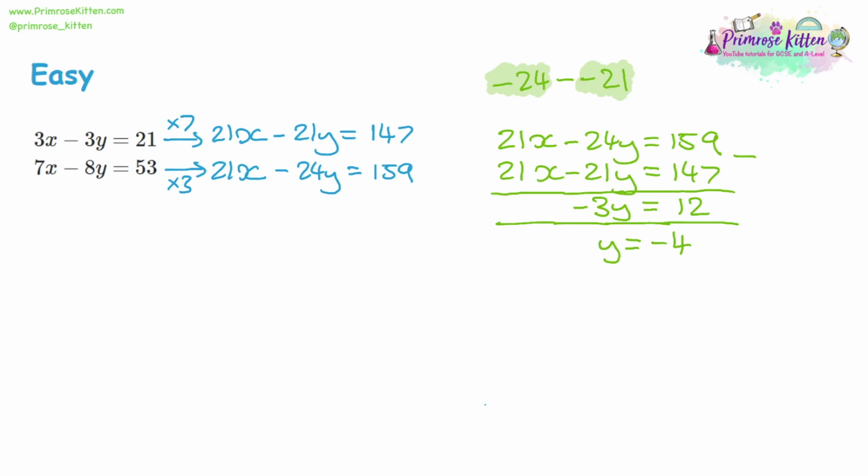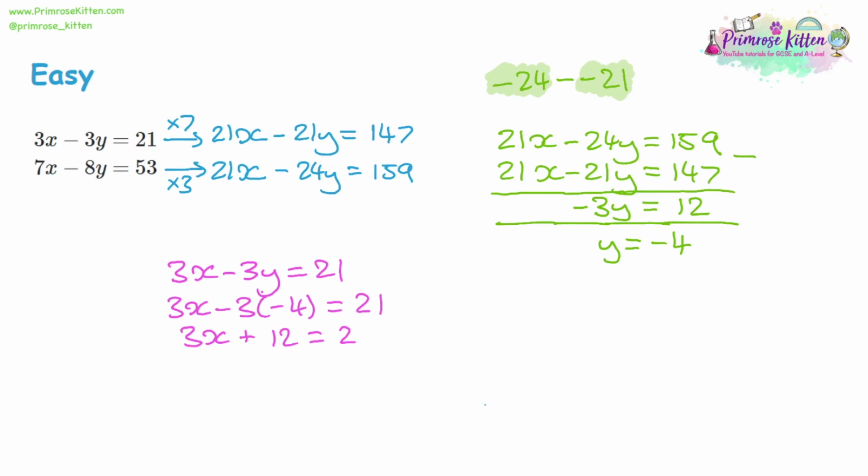And then choose the equation with the smaller numbers. So that one would be the 3x minus 3y equals 21. Now again, being careful with negative numbers, 3x take away 3 lots of negative 4 is equal to 21. When you substitute, we're going to end up with negative 3 times negative 4. That means that 3x plus 12 is equal to 21. So then we solve the equation, subtract 12 from both sides, 3x is going to be equal to 9, and divide both sides by 3, x is equal to 3. Write out the answers clearly, x equals 3, y is equal to negative 4.